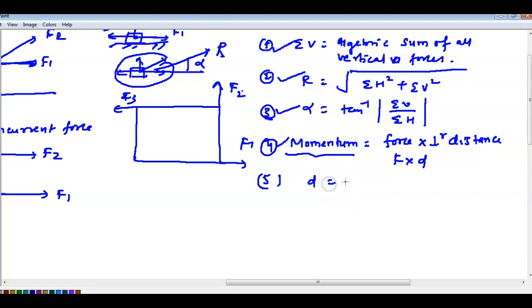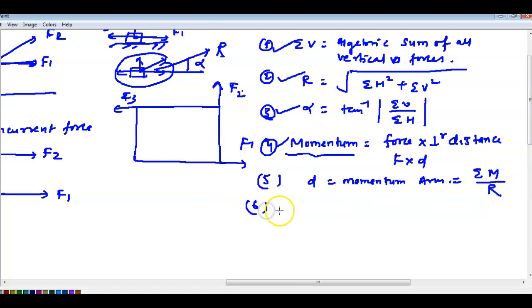This one is called the moment arm. This is equal to the total moment by the resultant.